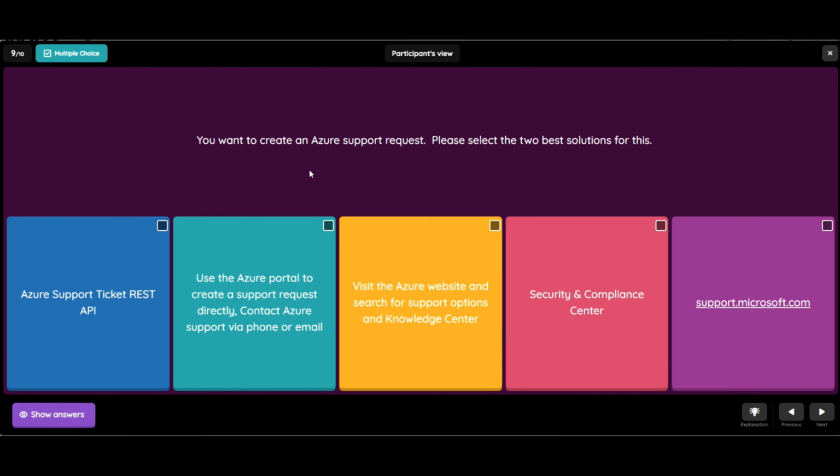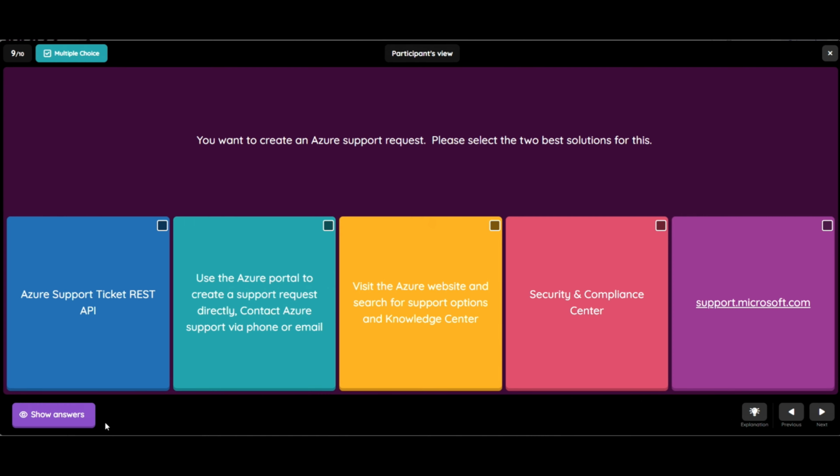So you want to create an Azure support request. Please select the best solutions for this. So the first option is Azure support ticket REST API. Second is use the Azure portal to create a support request directly. Contact Azure support via phone or email. Third option, visit the Azure website and search for support options and knowledge center. Fourth, security and compliance center. And fifth is the support.microsoft.com.